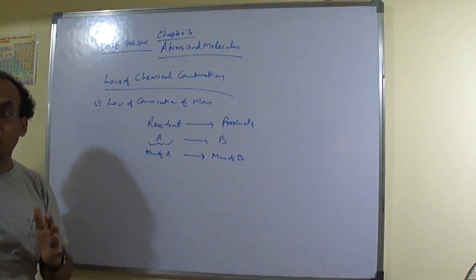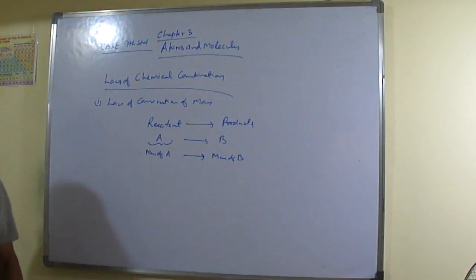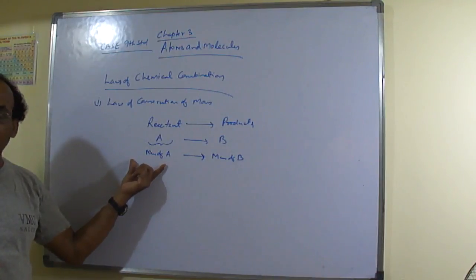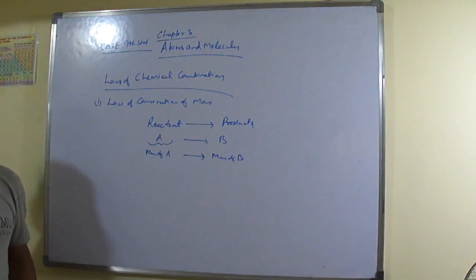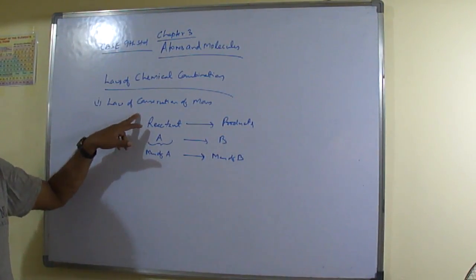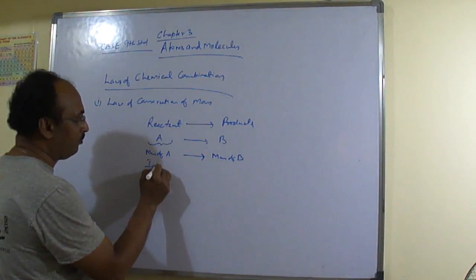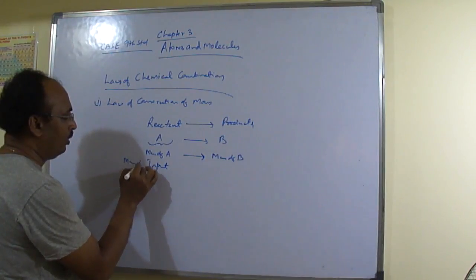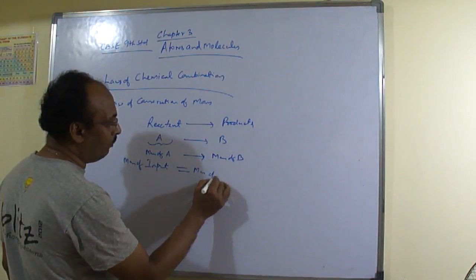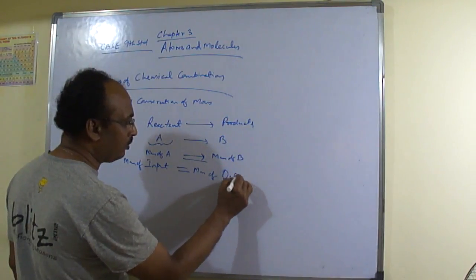Conservation means what? It is not getting destroyed. It is not getting diminished. It is not getting reduced or increased of its own. Whatever you are giving, the same amount you will be able to get back. You will not be able to get back more than the amount you have given as input. So this is the input, so mass of input must be equal to mass of output.